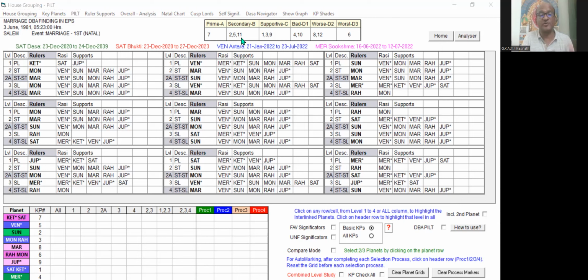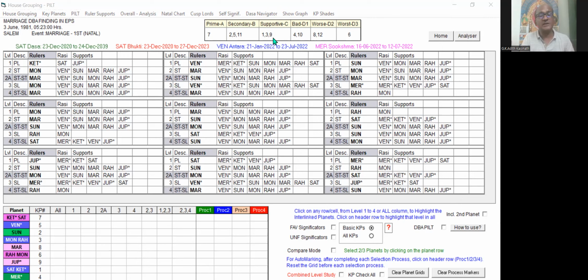Secondary houses supportive for marriage are 2, 5, and 11, and supportive houses are 1, 3, 9. These are all the favorable houses. Whereas the worst, that is the detrimental house, is the 6th house, the obstacle giving houses, worst, are 8 and 12, and weak obstacle giving houses are 4 and 10. So they are unfavorable, and the others are favorable.